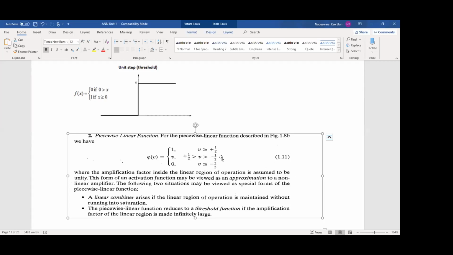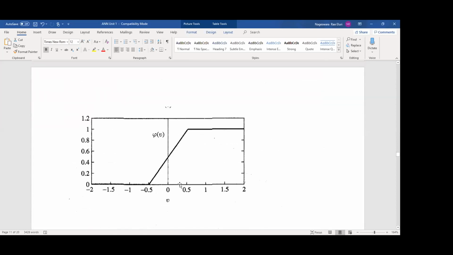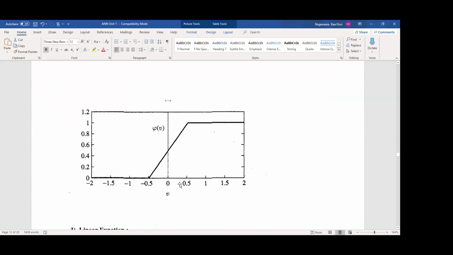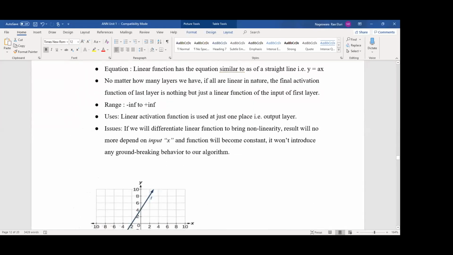So just remember, this is the graph. So 0.5, minus 0.5, okay. Here 0 is here, it lies between 0.5 and minus 0.5. If it is more than 0.5, it will be like this, okay. And very important, linear function.